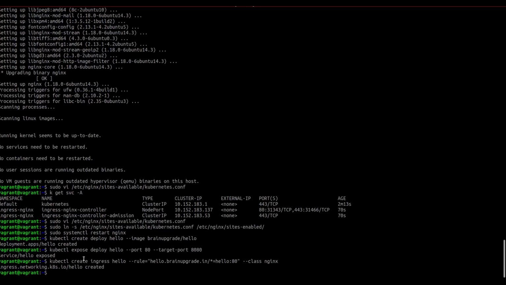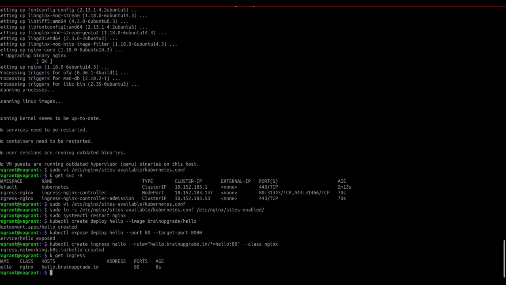Now once this particular ingress is created, you can verify it. So now the hello ingress is created. This is the ingress object that is created. The Ingress controller, which is deployed as part of this cluster, scans this ingress object and checks whether the class is Nginx or not. If the class is Nginx, then the ingress controller will fill in the address for this particular ingress object, so that any request coming to the ingress controller for this host URL will be routed to this service.